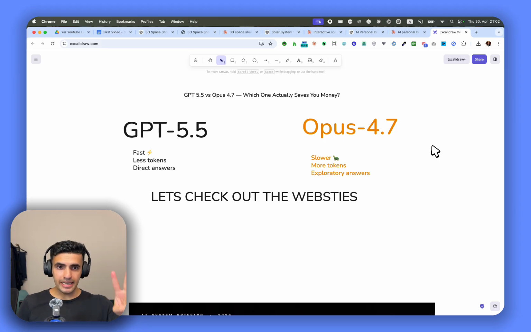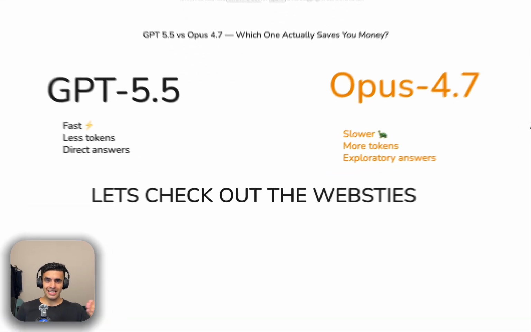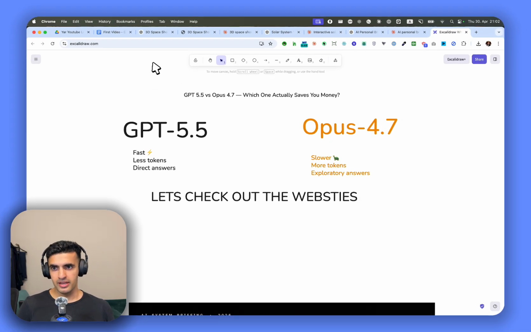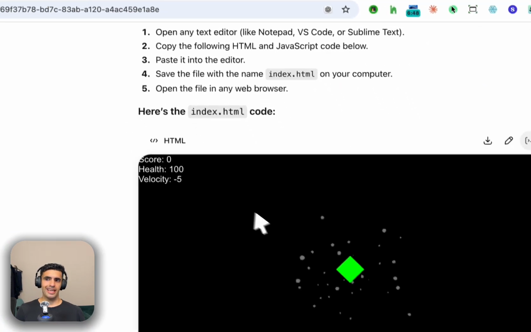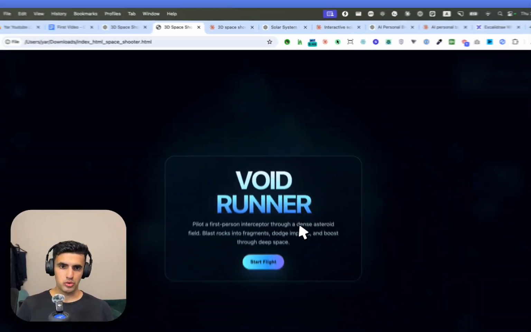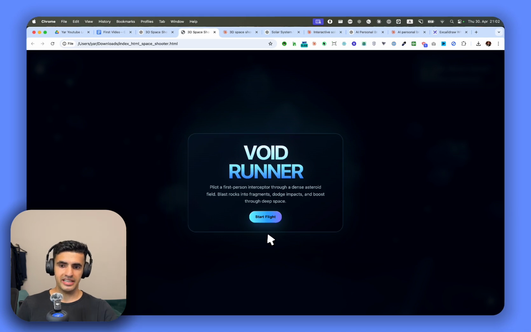So today we are going to build 3 different websites that we are going to test it with, and then we are going to see which one is working well and which one is bad. So first of all, the website we are going to check is 3D Space Shooter. This is a game that was created. You can also use this game here. We are going to run it later and show you exactly how this game works.